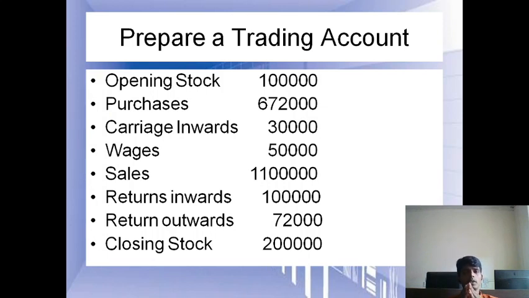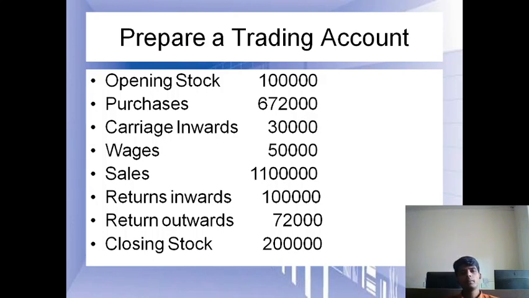In these problems, on the debit side, let's try to understand which entries we are going to make. First I'm going to record opening stock. Then I'm going to record purchases. Out of purchases I'm going to deduct return outwards, that is our purchase return. Then I will record carriage inwards. Then I'm going to record wages.